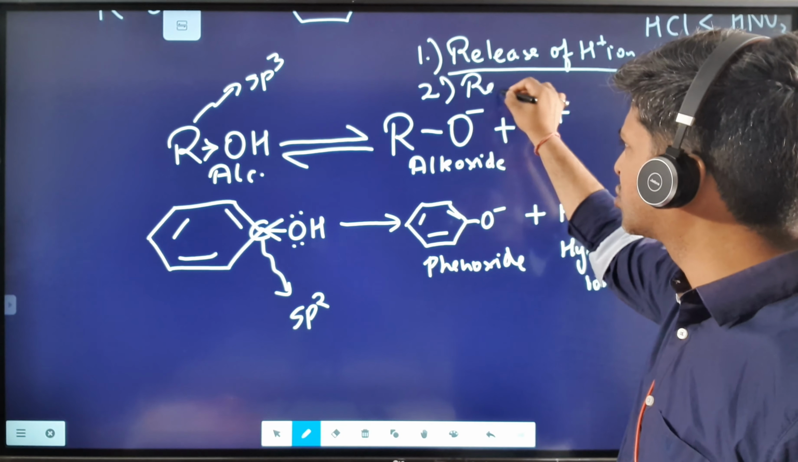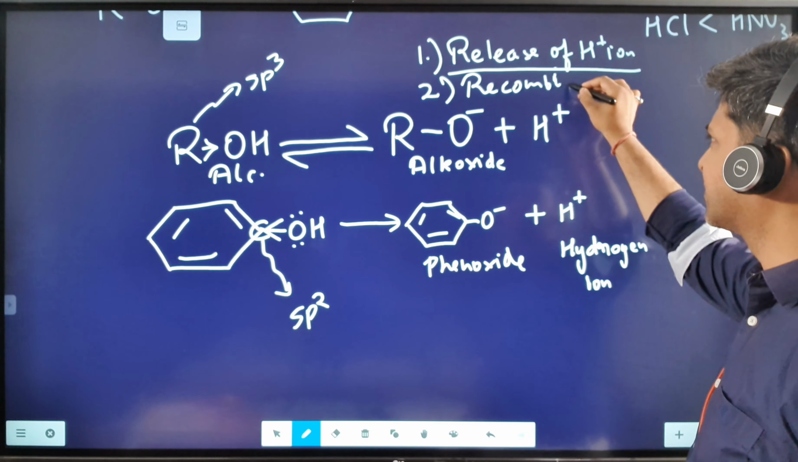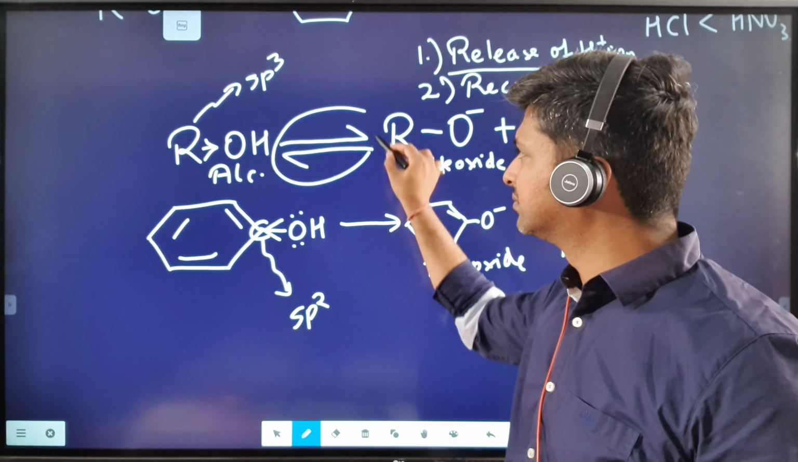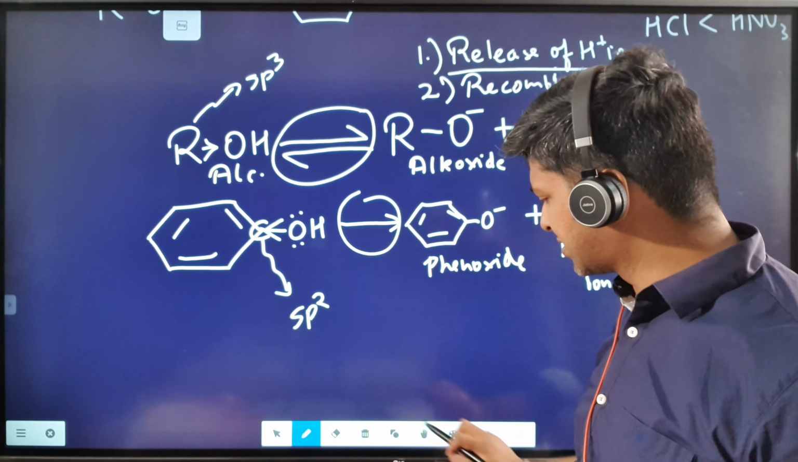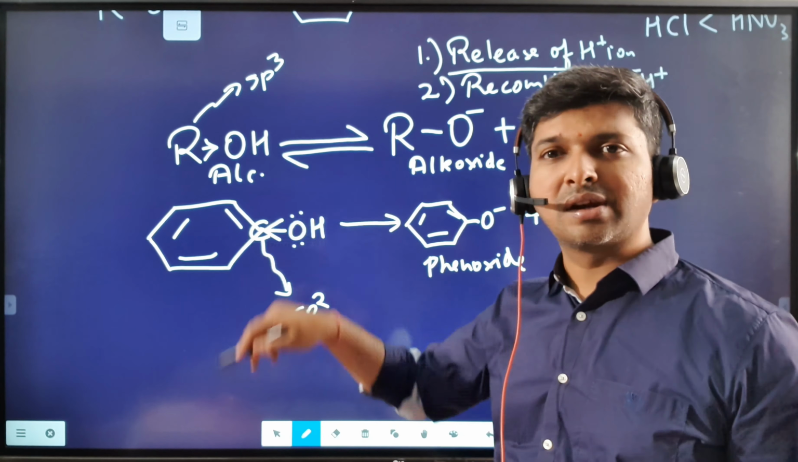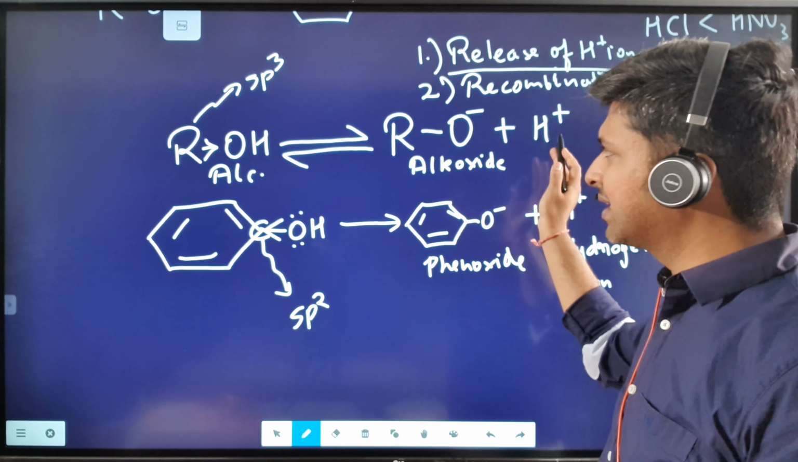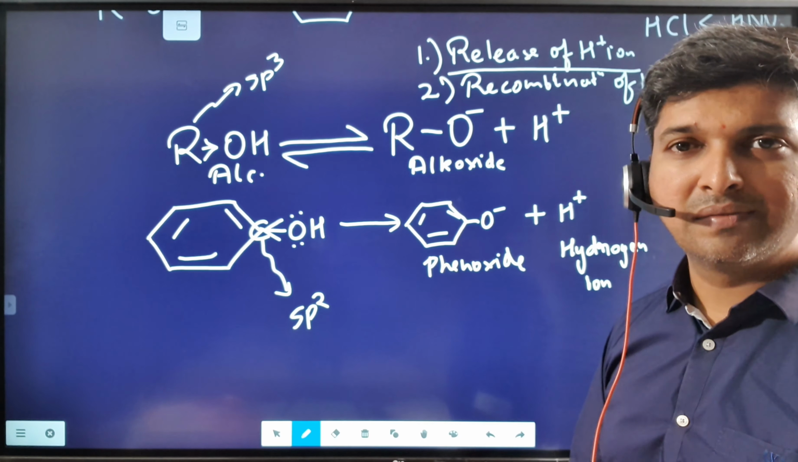Second is the recombination of H plus ion. So what is recombination of H plus ion? Recombination of H plus ion meaning, if you observe the arrows over here, this is a single-headed arrow, this is a double-headed arrow. This is only strictly in comparison between alcohol and phenols. So alcohols, once they give their H plus ions, they have a tendency to recombine with their H plus ion.